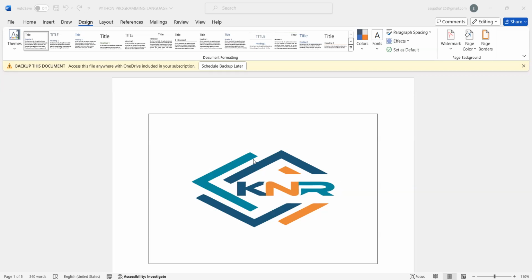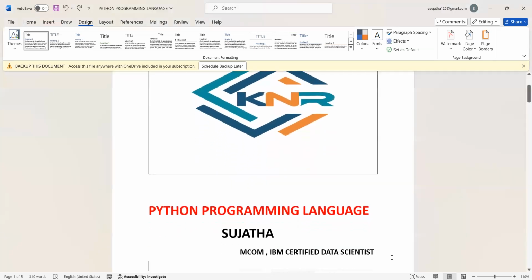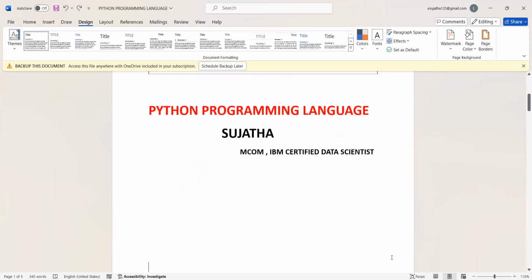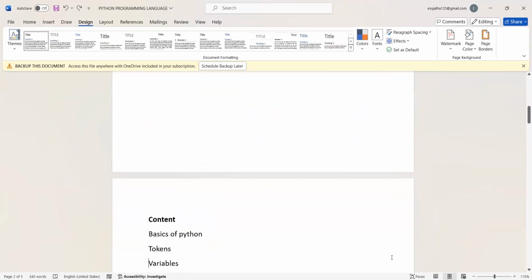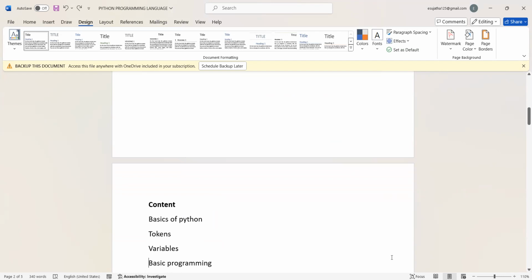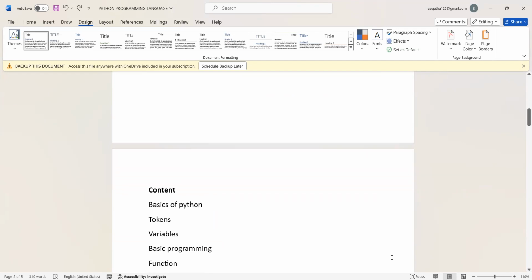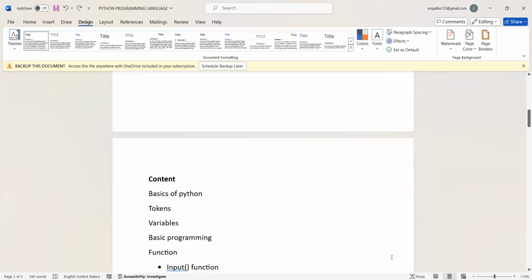Today we will discuss the Python programming language. What is Python? Which topics are covered in Python? What content is available in Python? Those topics we can discuss now. What is the content? Basics of Python, tokens, variables, basic programming, and also functions.